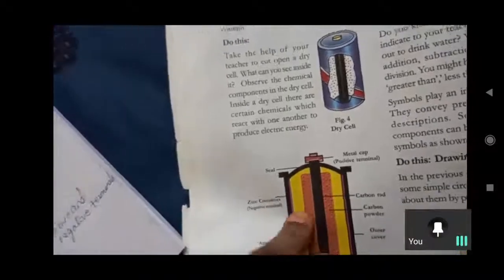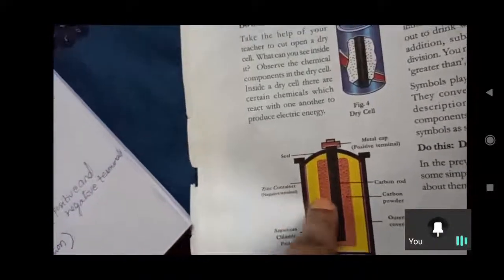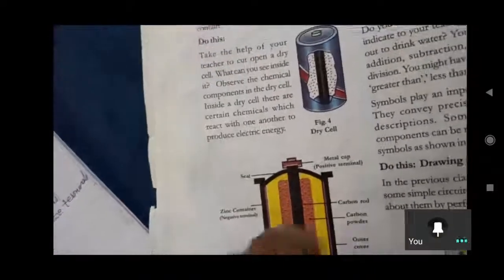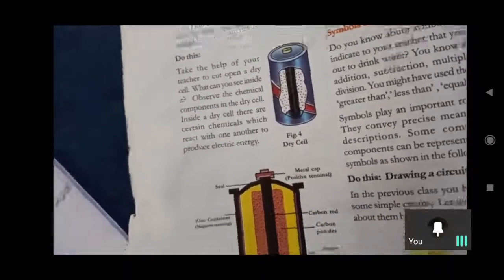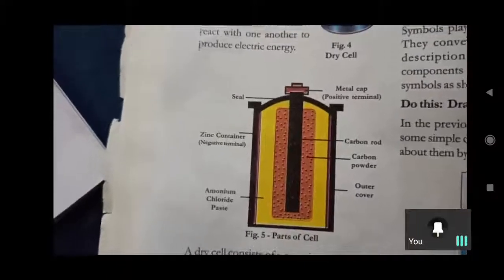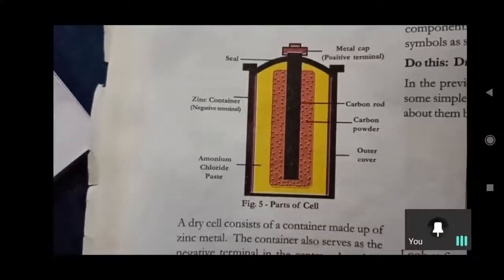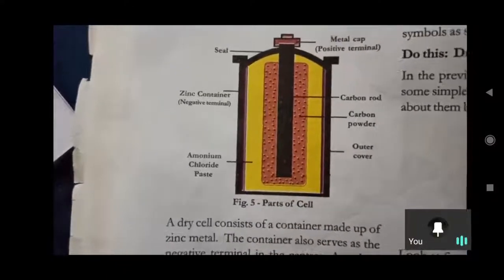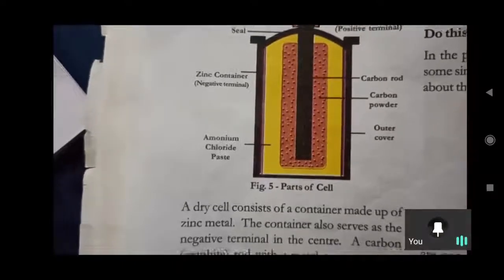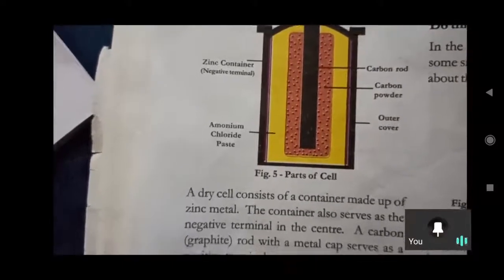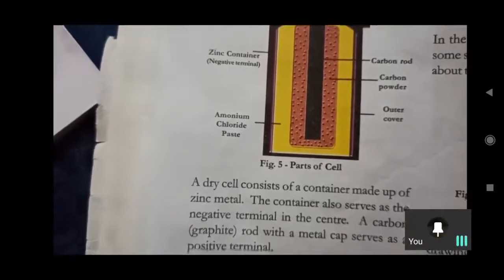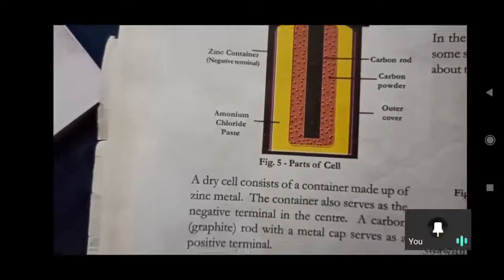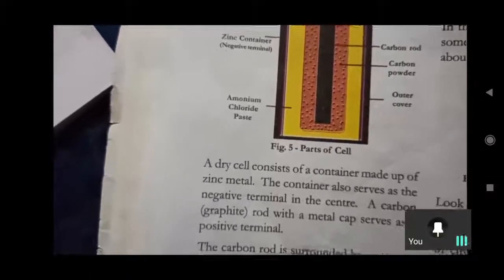This ammonium chloride paste and this mixture of carbon particles act like a medium, communicating between these two terminals. So like that, the battery can convert chemical energy into electrical energy. And after a certain time, these chemicals get exhausted.